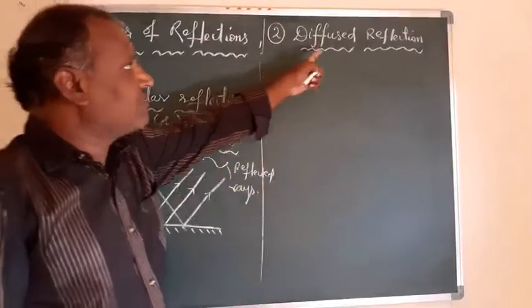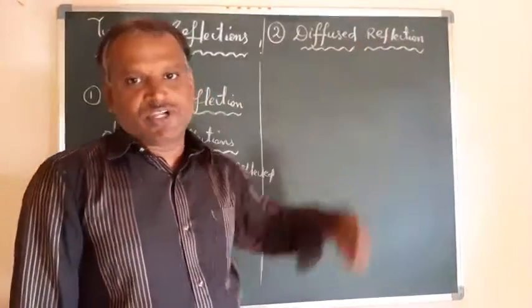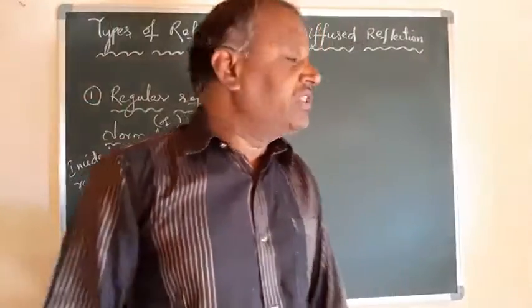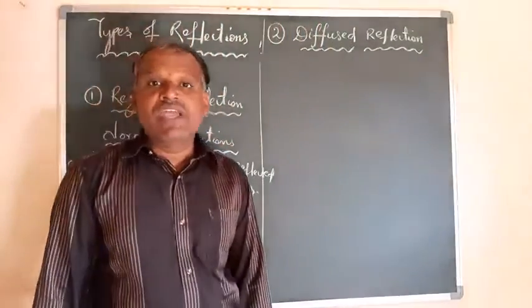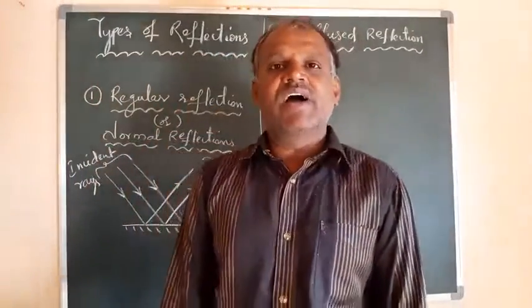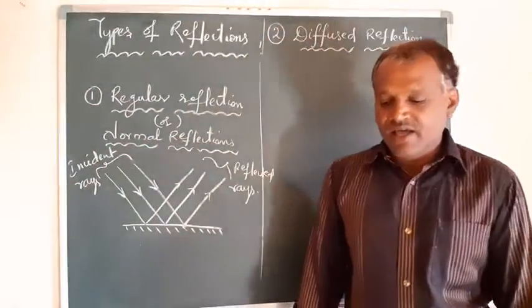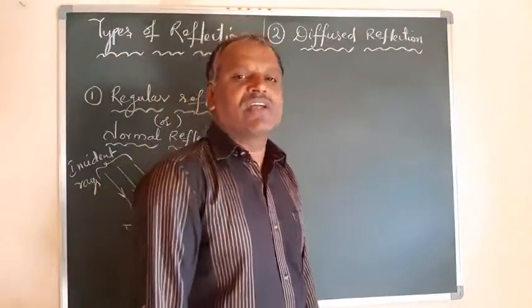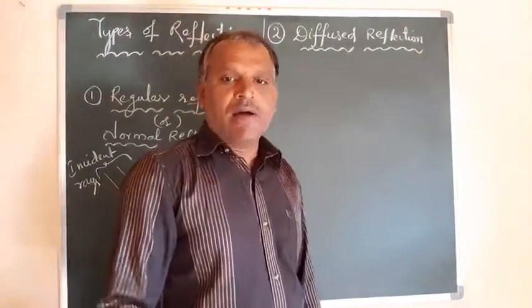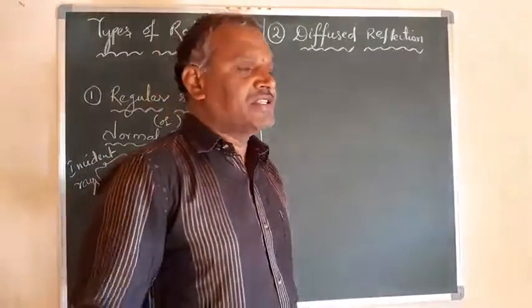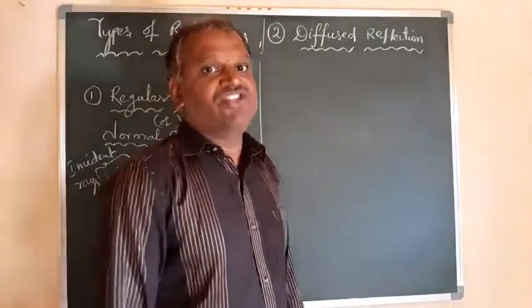Coming to the second one, that is diffused reflection. In diffused reflection, the surface is not a plane surface. It is an uneven surface. Uneven means it is zigzag. The surface is not a plane. It has ups and downs. It is not a level one. It is an unleveled, uneven, zigzag surface.